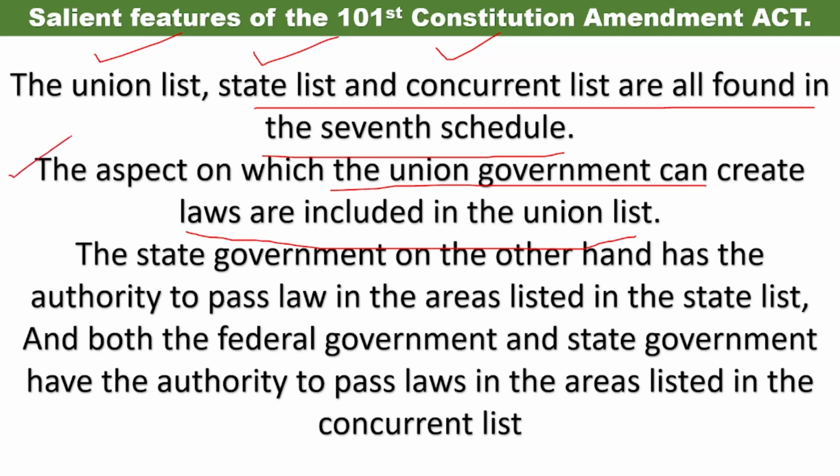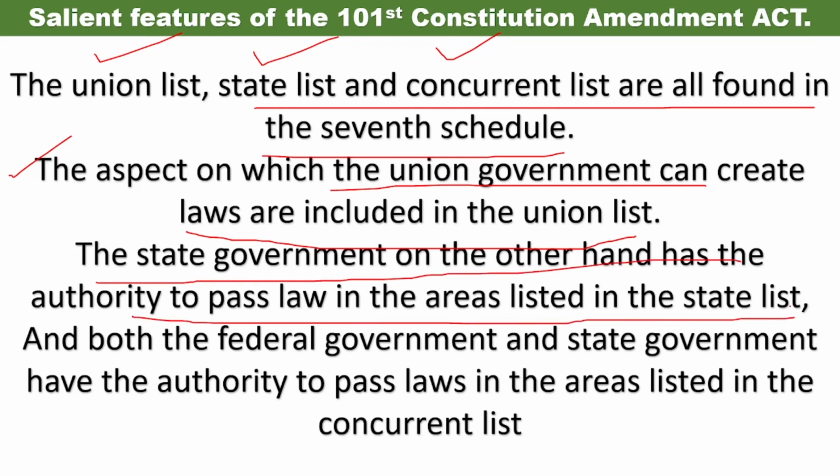Means in what and all the areas, in what and all the aspects, the union government will have the authority to create laws. All those areas and aspects are mentioned in the union list. The state government, on the other hand, has the authority to pass law in the areas listed in the state list. The state government can only create laws on the aspects which are mentioned in the